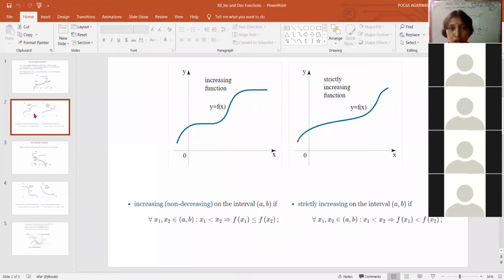Now we have to differentiate between increasing and strictly increasing. What do we mean by that? Let's look at the graph on left side. It is an increasing function and this is a strictly increasing function. Can you differentiate between the two? Anyone? Just tell me what is the difference between the two looking at the graphs. Can you tell me the difference?